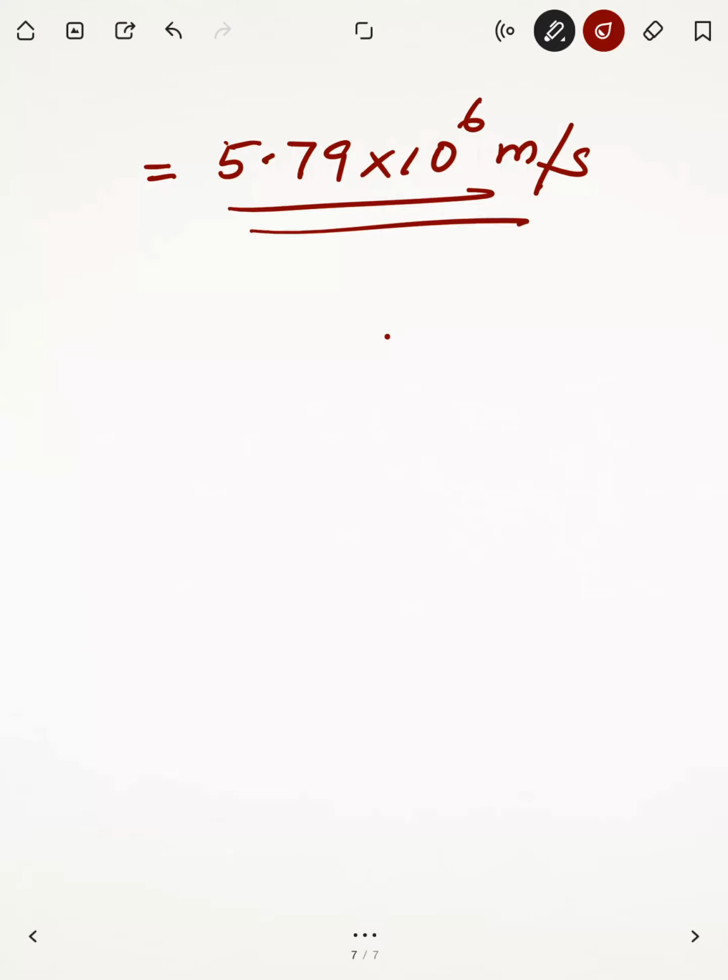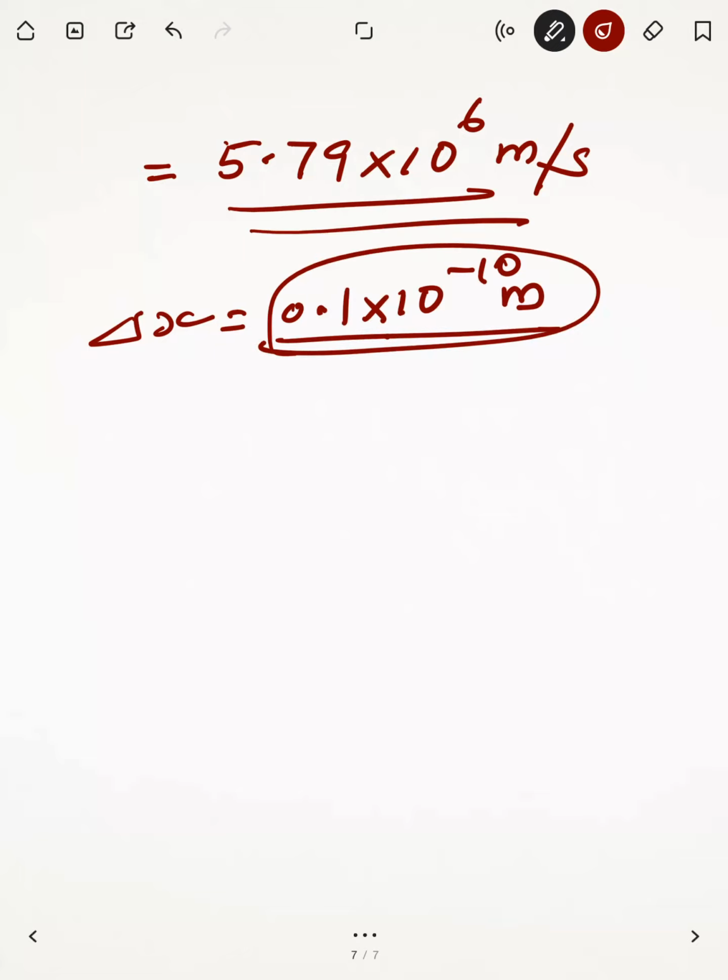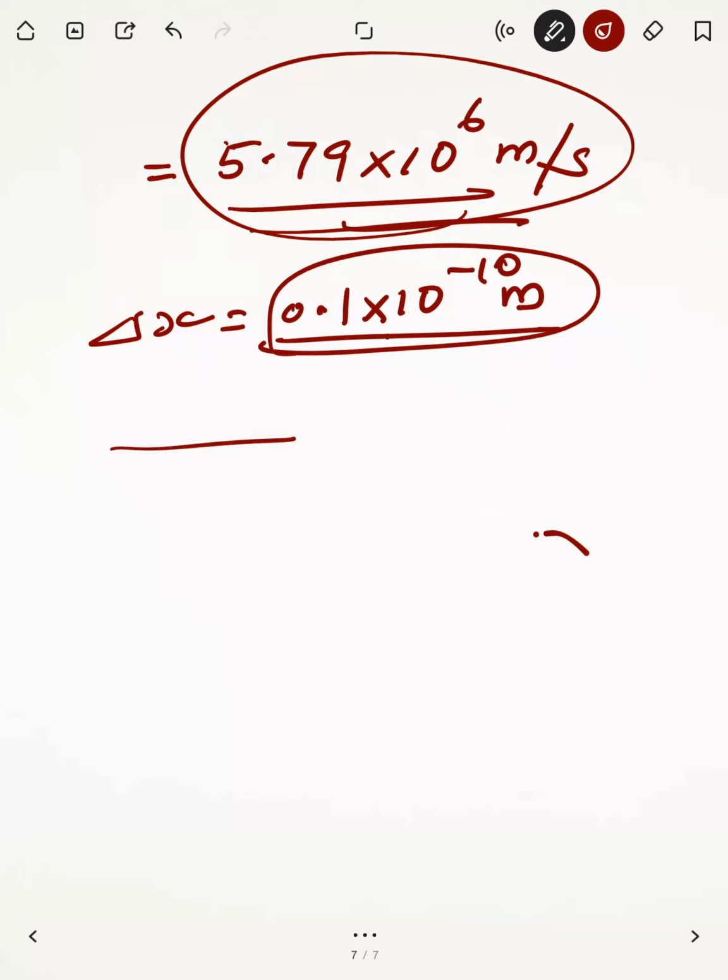Now you see the value, a very huge value, very high value for delta v. What was delta x? Delta x is 0.1 into 10 to the power minus 10 meter. See, this value is very small, but delta v is very high. So when you concentrate on delta x, when we are trying to locate that electron, that means we are going to locate that electron within this distance.